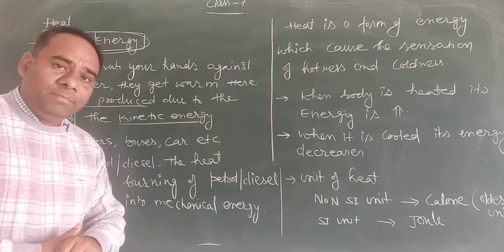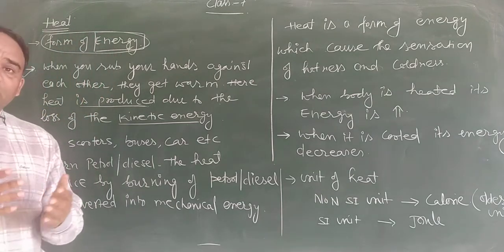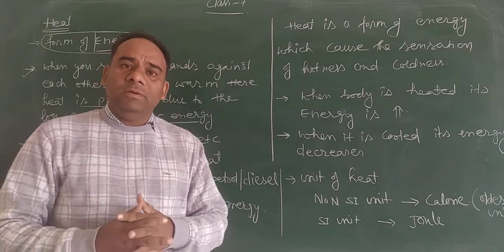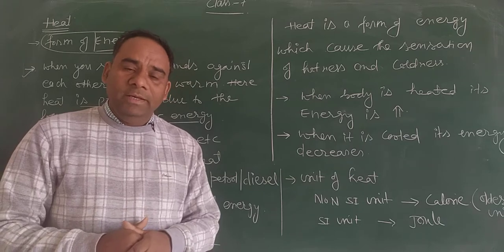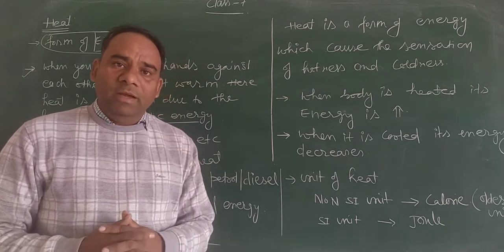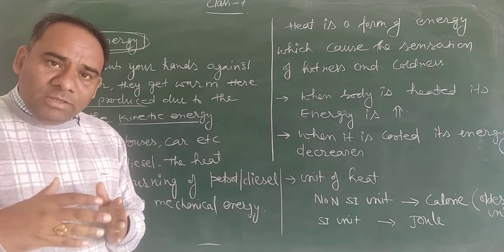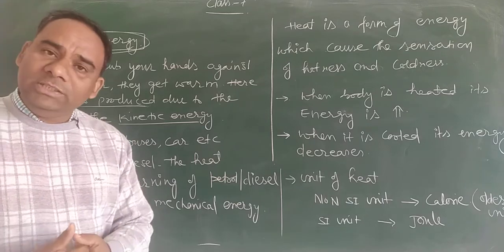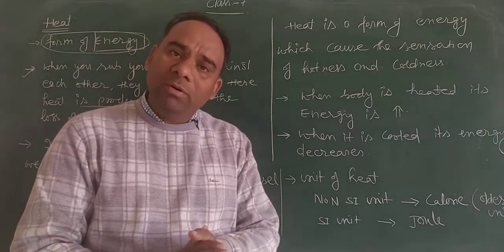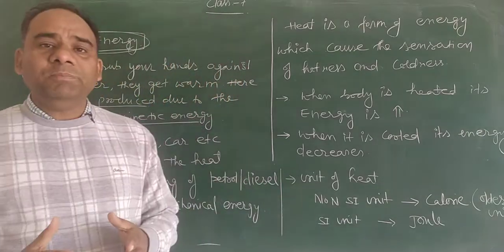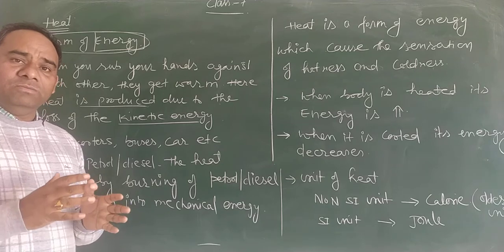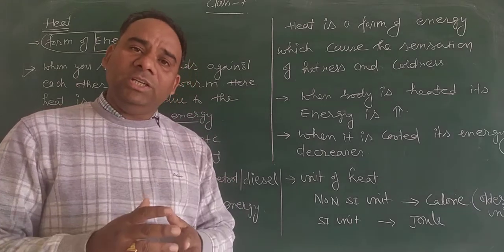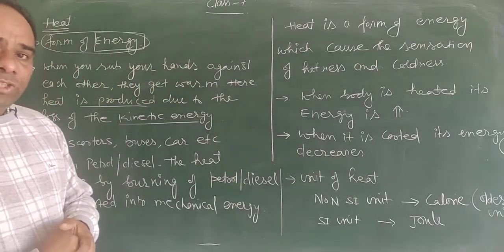There is another example. In vehicles, for example a scooter, car, or bus, we use diesel and petrol. That is chemical energy. And when we burn this diesel and petrol in the chamber, there is a formation of heat energy, and that heat energy is converted into mechanical energy. So in this example, we change one form of energy into another. First chemical energy into heat energy, then the heat is changed into some mechanical work. So this is your second example.